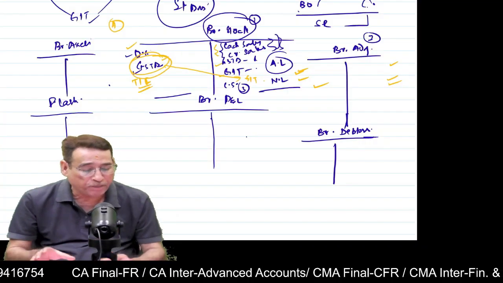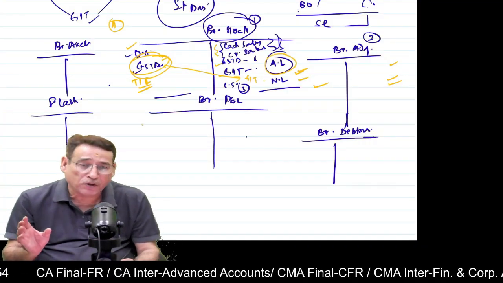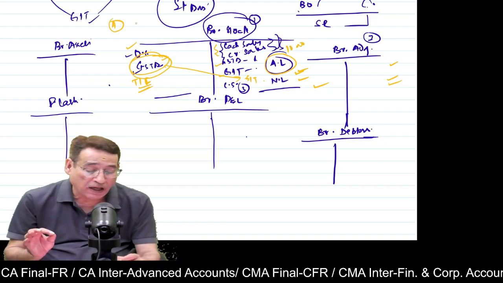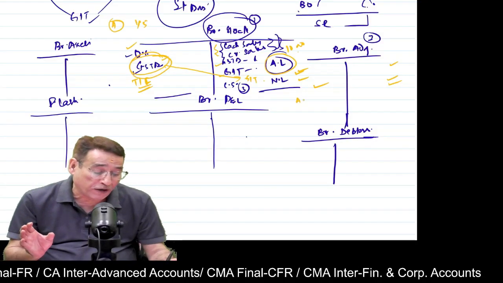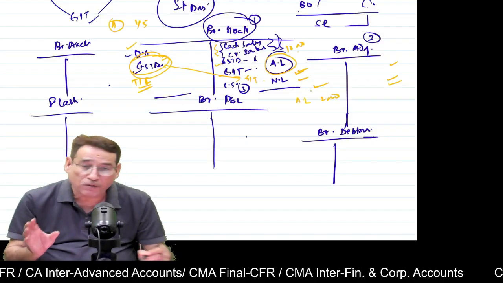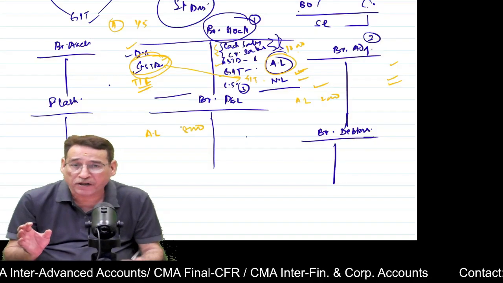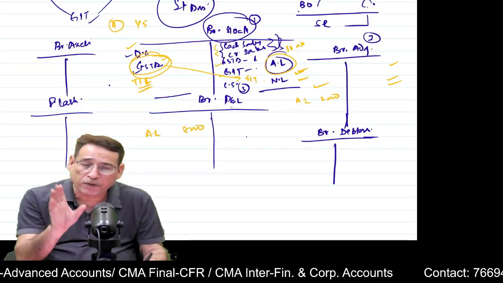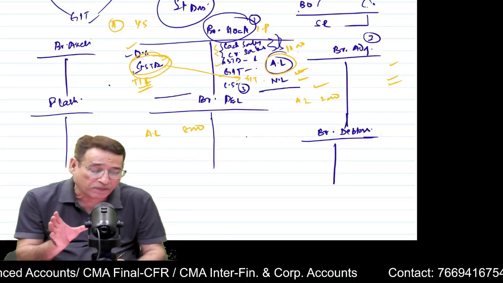This is number 1. Regarding abnormal losses, if you remember, I told you, suppose abnormal loss is 10,000 and loading rate, let us say, is 1/5. Then you are going to take the loading of abnormal loss, 1/5, 2,000 you are going to write here, and abnormal loss at cost will be written over here. Profit and loss account is always prepared at cost, and branch stock account is always prepared at invoice price.